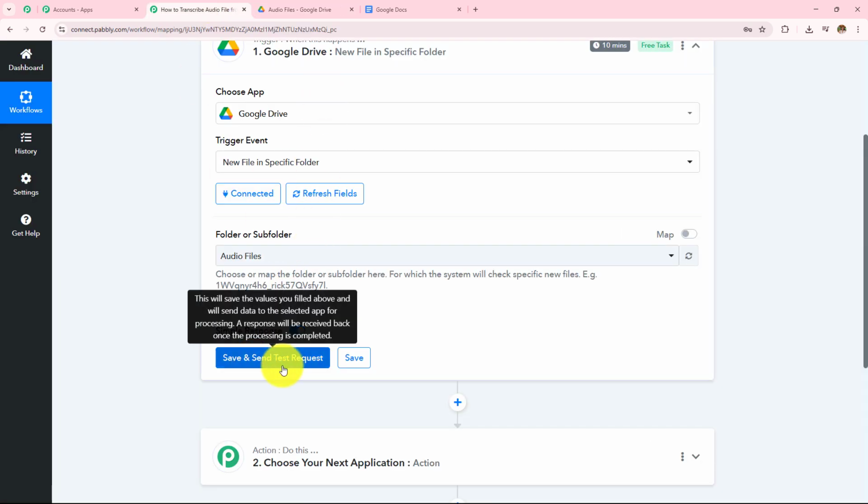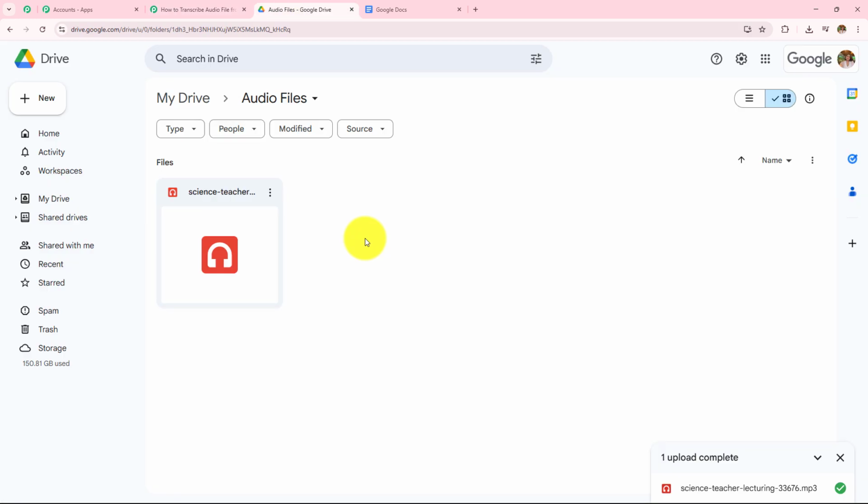So this is my audio file by the name Science Teacher. So here I now have to click on save and send test request, but I have to provide the access for this file before clicking on save and send test request.